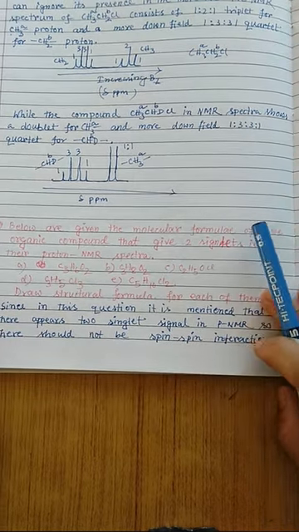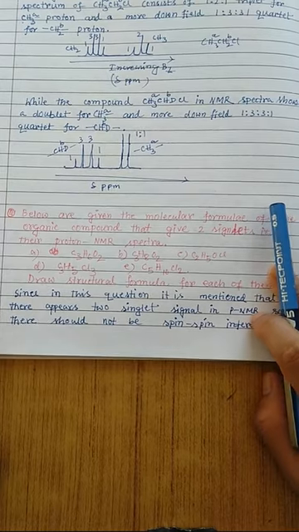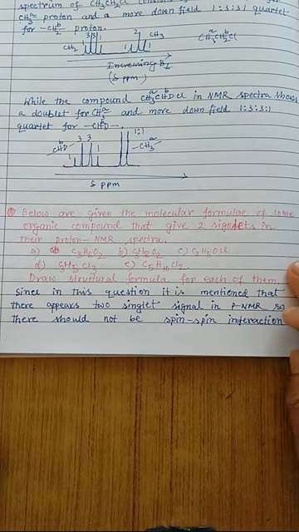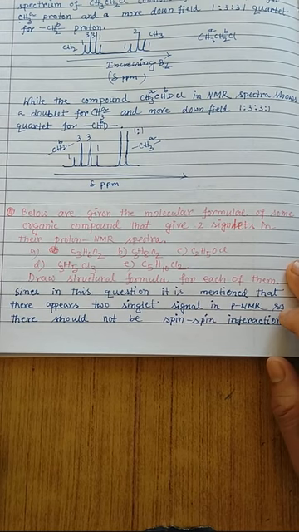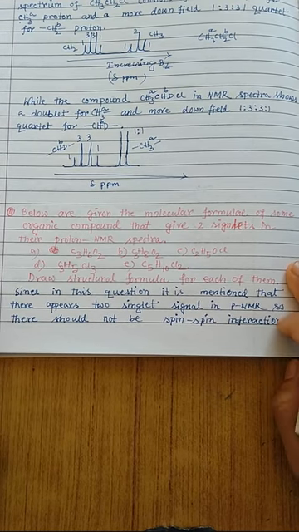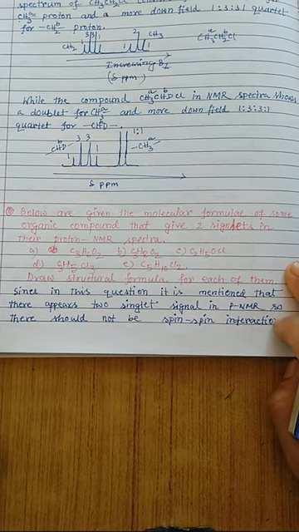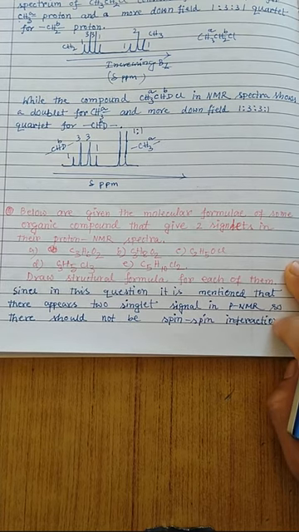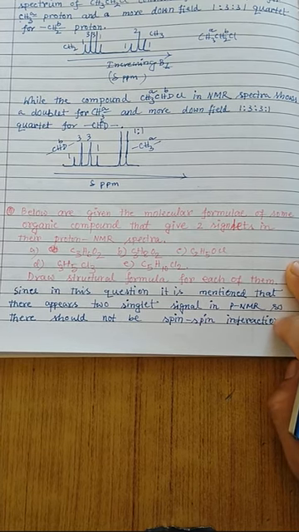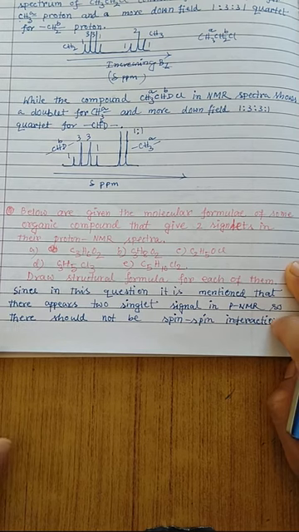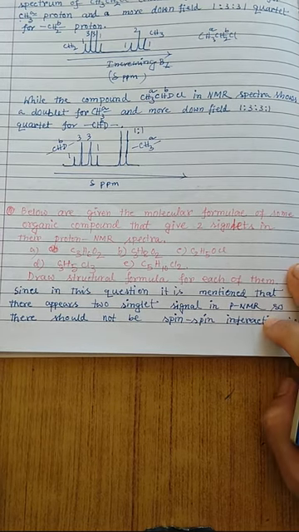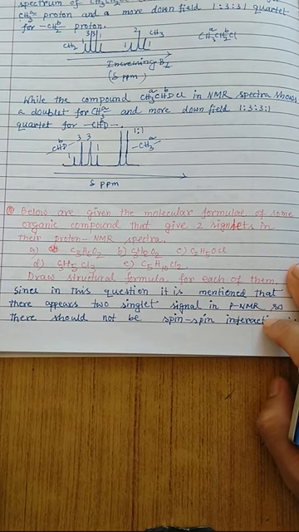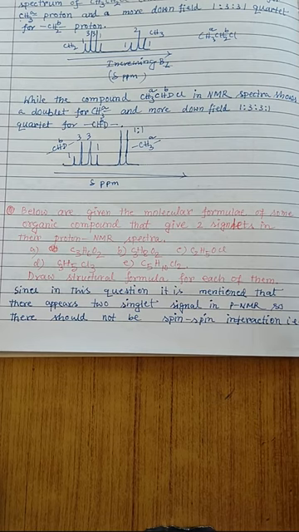So the last question in this group is: below are given molecular formulas of some organic compounds that give two singlets in their proton NMR spectra. So these are the compounds which can give only two singlets, and you have to find the exact formula for these chemical compounds. The only restriction is they can give only two singlets. That means whatever protons are present, they are not in a position to interact through spin-spin coupling. Okay, keep in mind that.